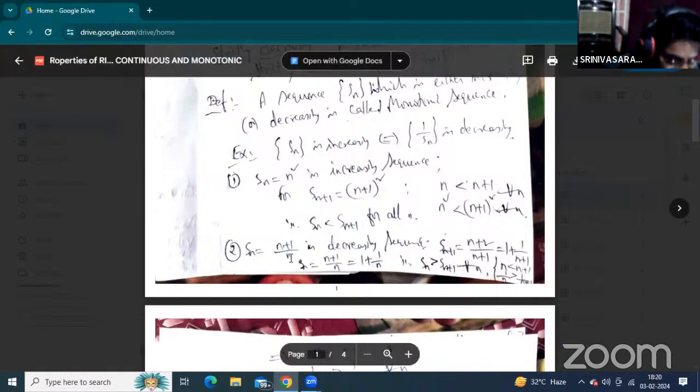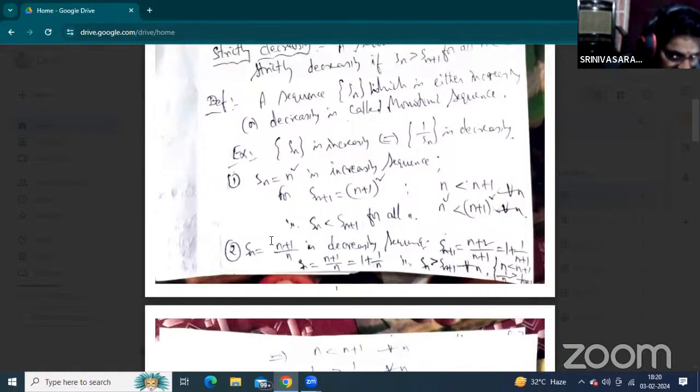Okay. Now, one more example, just see here. Sn equal to n plus 1 by n. The given sequence is a decreasing sequence. How do we prove this? Sn equal to n plus 1 by n can also be written as n by n, which is 1, plus 1 by n. By partial fractions, this is 1 plus 1 by n.